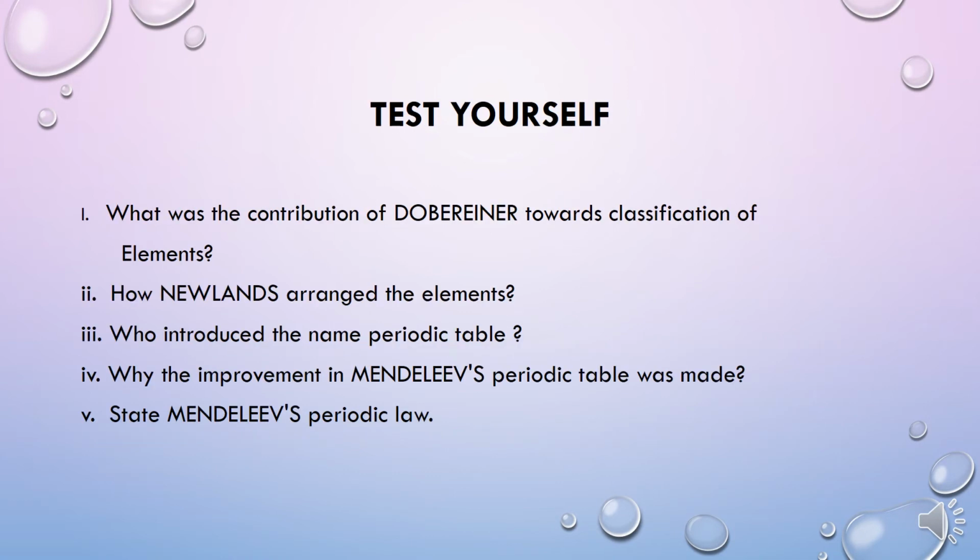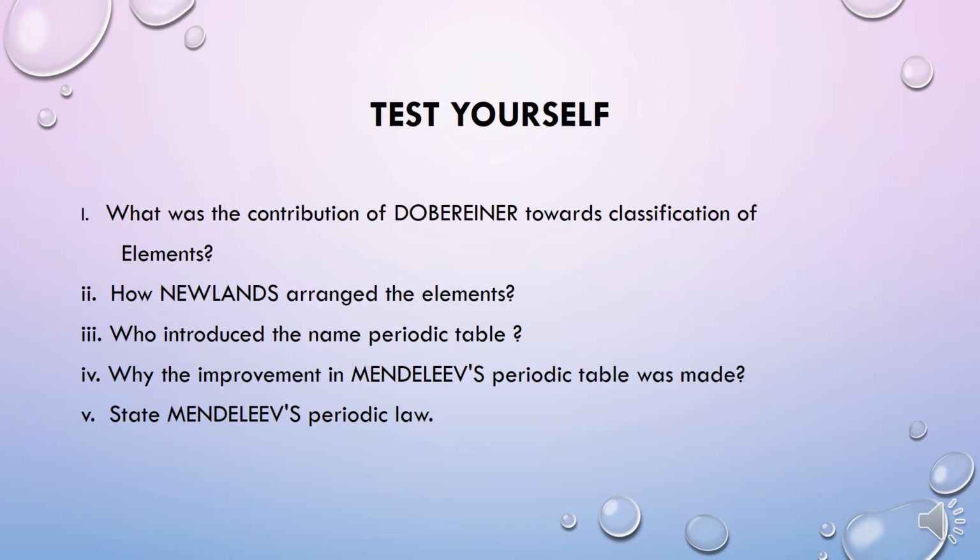Test yourself 3.1. 1. What was the contribution of Dobereiner toward classification of elements? Dobereiner, a German chemist, presented Dobereiner's triads. How did Newlands arrange the elements? Newlands arranged the elements according to the law of octaves. Who introduced the name of the periodic table? Mendeleev introduced the name of the periodic table.